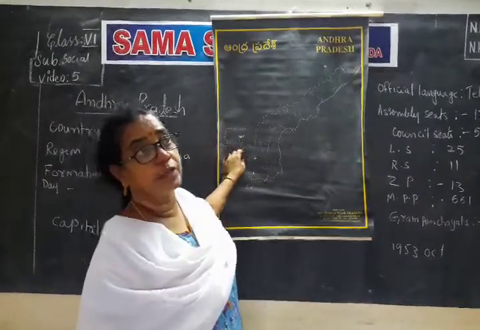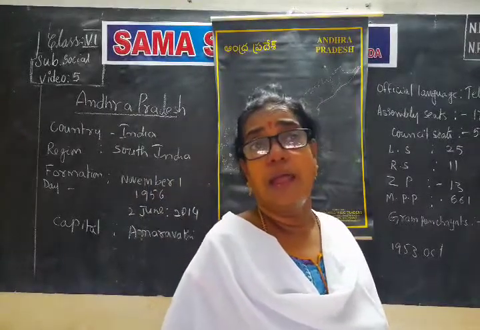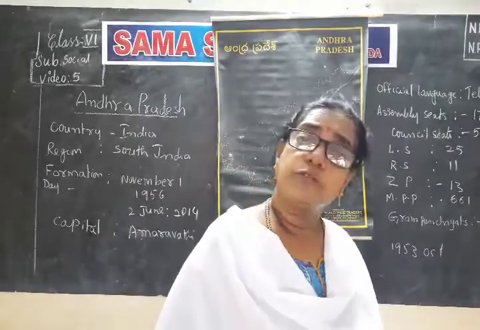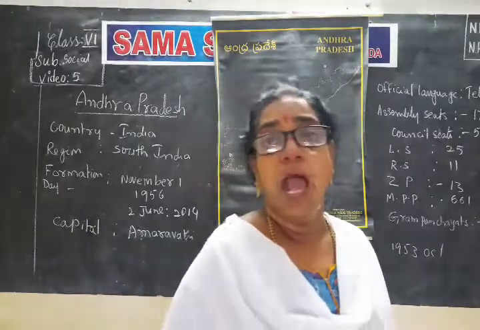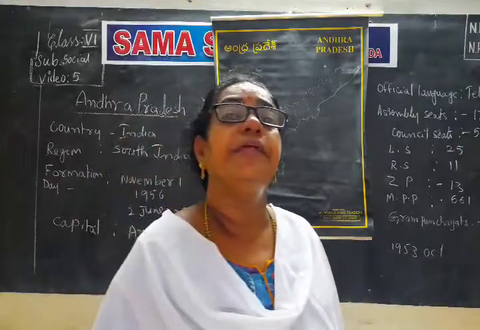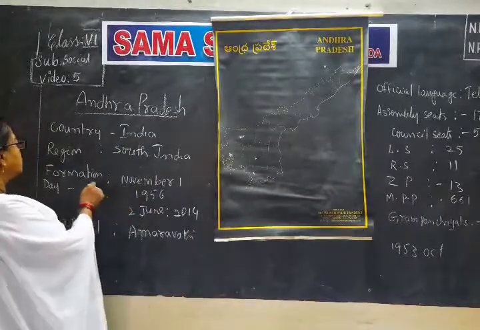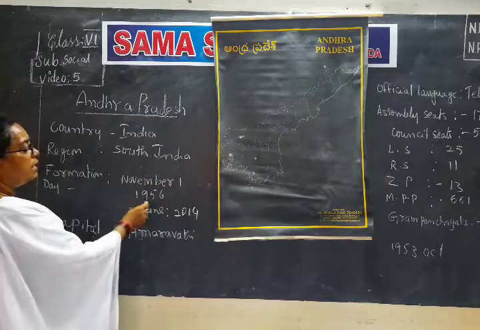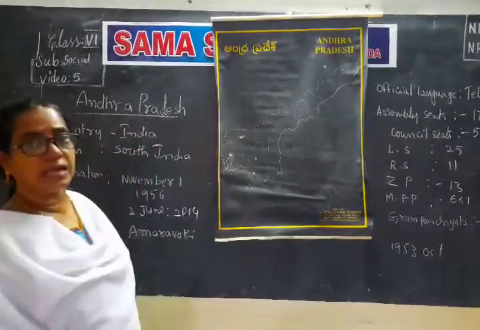What happened after that? Hyderabad was ruled by the Nizams, and under the rule of the Nizams, the Telangana people also suffered. The Telangana people also speak Telugu. So after the Nizams were defeated, Telangana, a separate area which speaks Telugu, was added to Andhra state, which is called Andhra Pradesh. This formation of Andhra Pradesh took place on November 1st, 1956, and the capital at that time is Hyderabad.